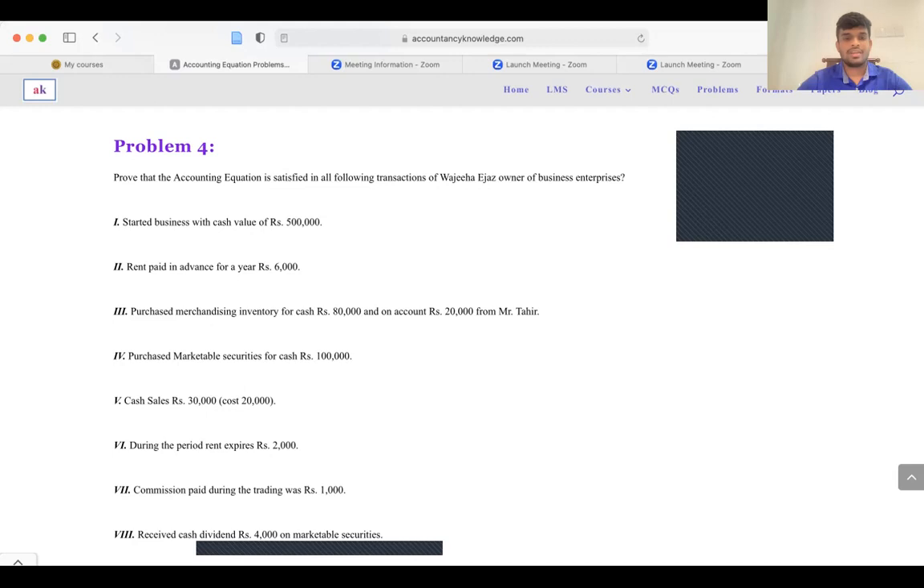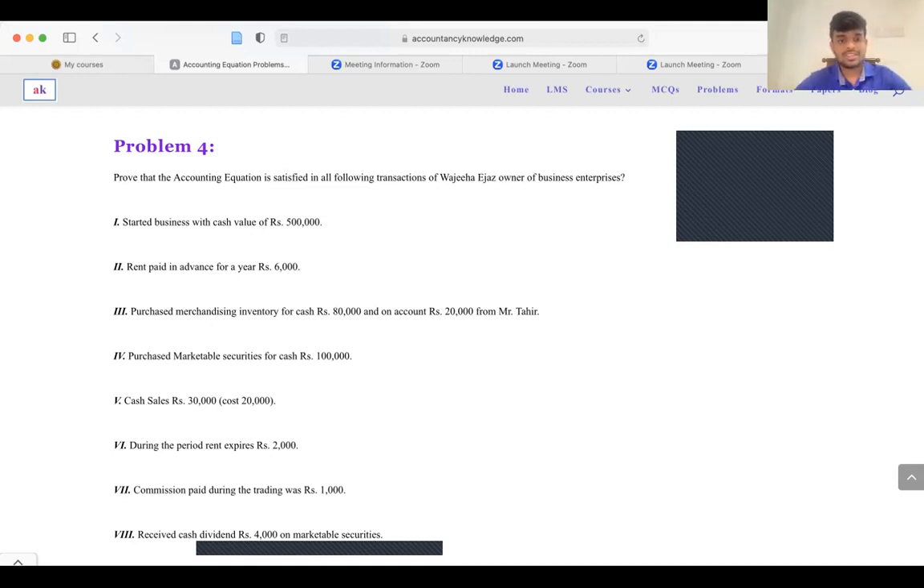And rent paid in advance for a year, rupees 6,000, right? So you have paid rent, right? You have paid rent, which is rupees 6,000, right? That means your cash balance will be reduced by 6,000 and your expenses will be increased by 6,000, or your owner's equity will be reduced by 6,000, right?